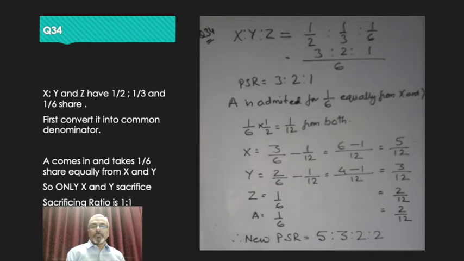Now let us go to sum number 34. In this sum, there is something different. The goodwill has been partly brought in and partly not brought in by the new partner. But there are more things over here.